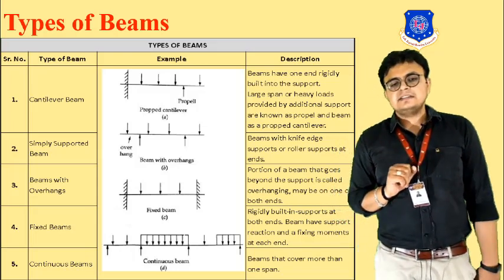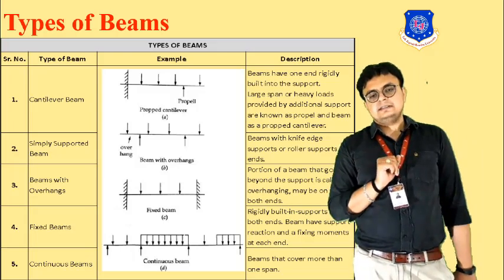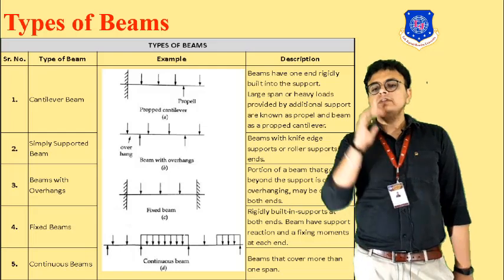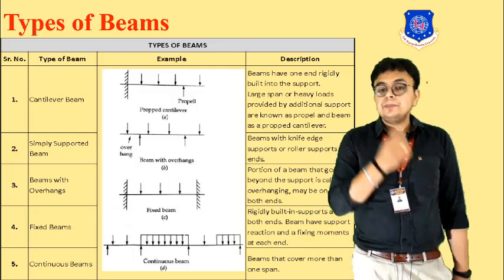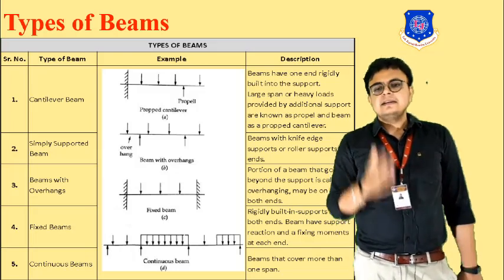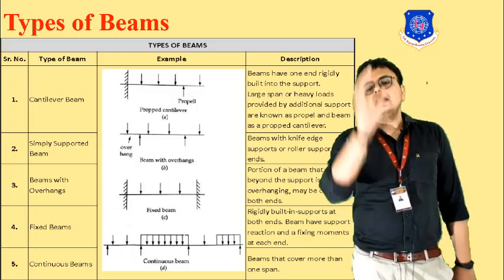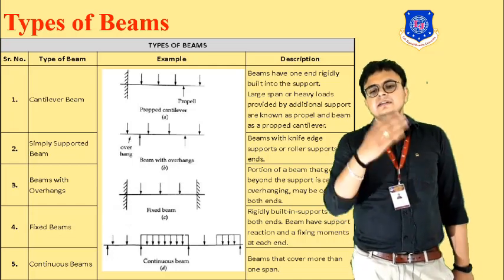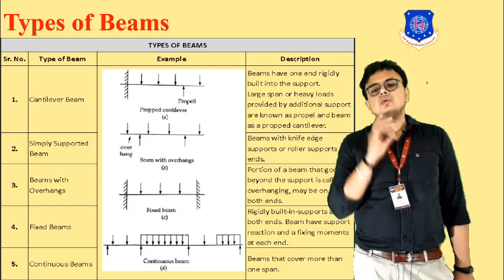Next is beams with an overhang. Basically, the portion of a beam that goes beyond the support is called the overhang. Whenever the beam is projecting ahead of the supports, moving far from the supports, that portion will be termed as the overhang.